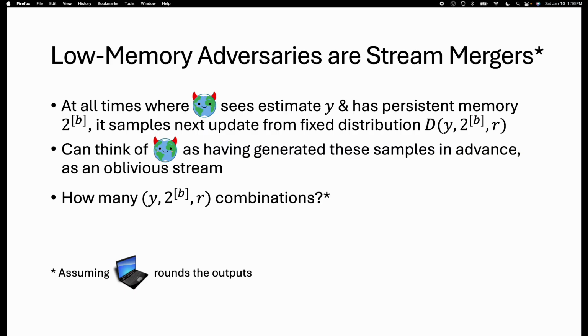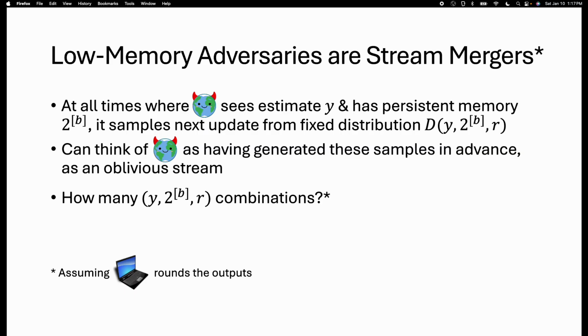Now let's dive a little bit deeper. How does our adaptive adversary generate a stream input? It sees the estimate y, and it's also a function of the current state of the persistent memory. So based on the current state of the persistent memory and the current estimate that it sees, it generates from some fixed distribution.